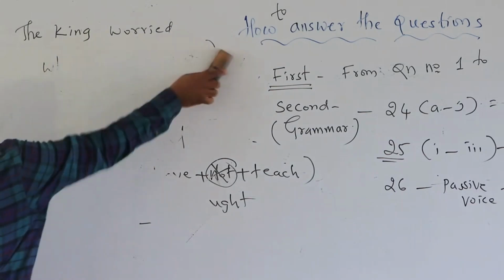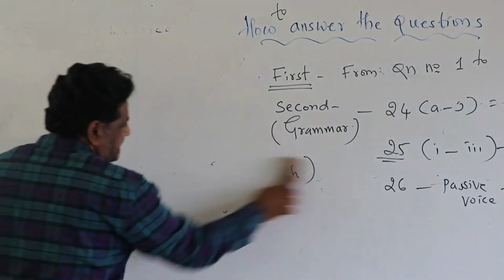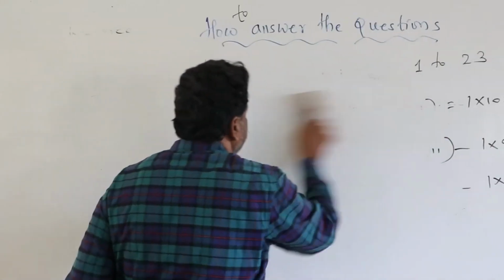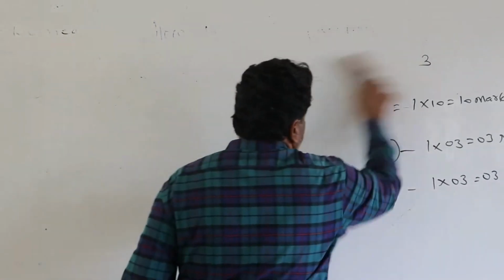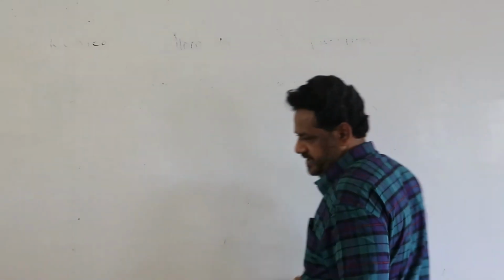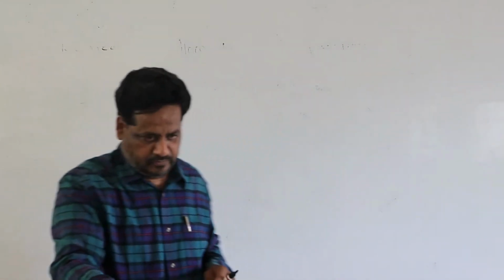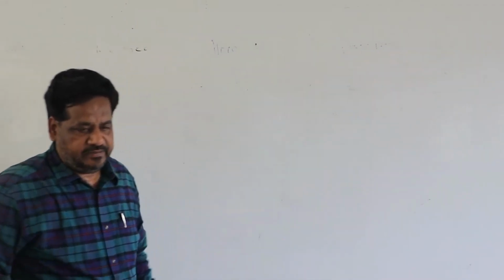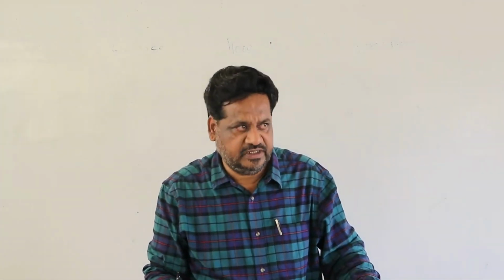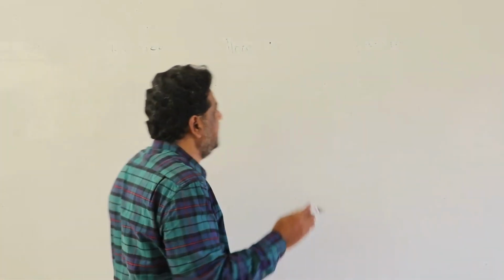Okay. So now the very important question, that is question number 27, where the majority of the students are facing problems while answering. So let's deal with that.